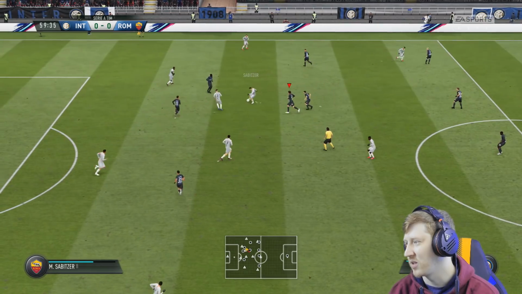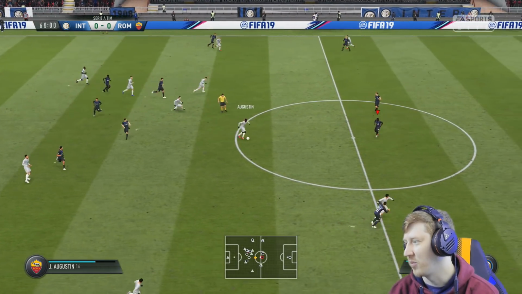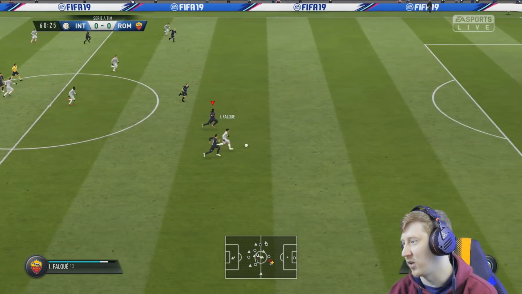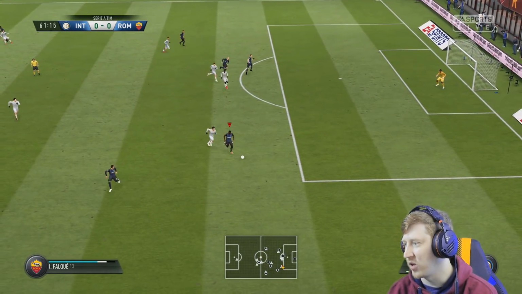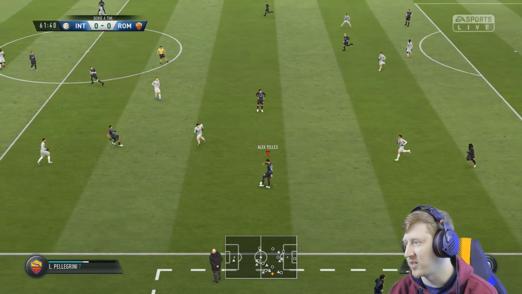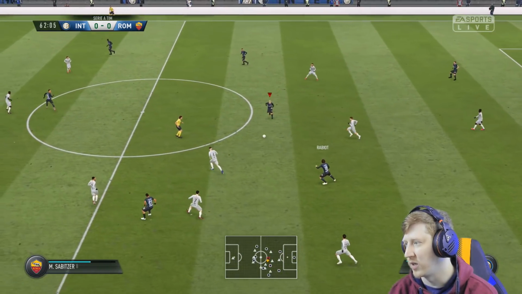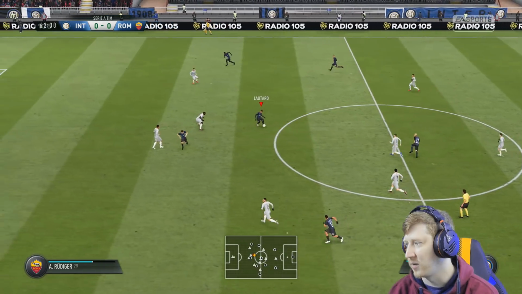It's annoying. Sabitzer trying to put him under pressure, but they've been calm and composed, and that's a good through-ball opportunity. And Iago Falque's in behind. He scored one of the goals last year in the semi-finals of the Coppa Nazionale. I think it was the goal in the first leg of the semi-final. Thankfully, Umtiti recovered after failing to tackle him the first time.